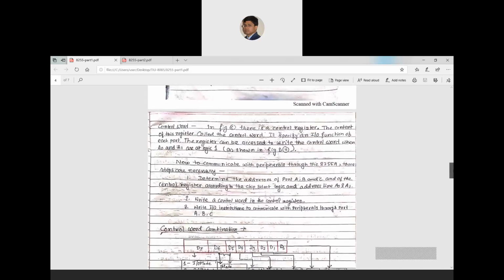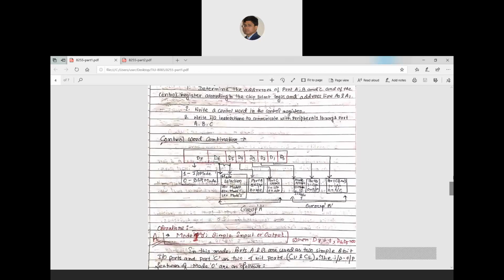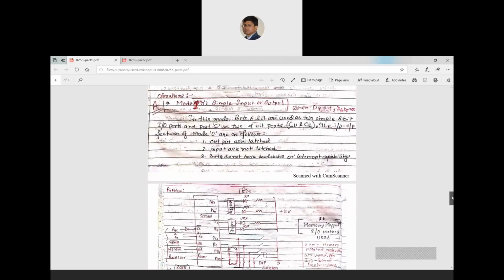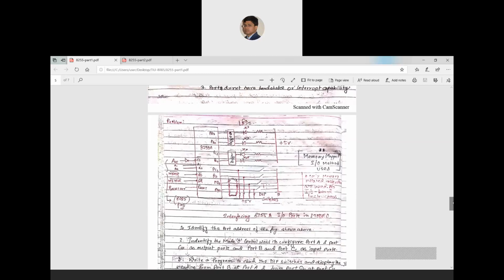Next, we analyzed each and every bit of the control word and their importance. Then we took the first simple input output mode and solved a real life problem, where 8085 communicates with LEDs and switches through 8255.